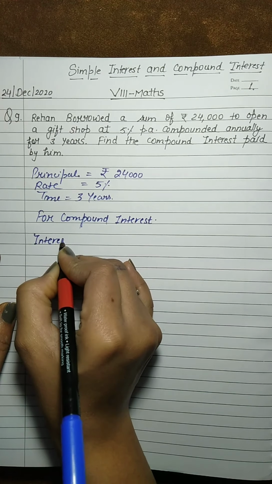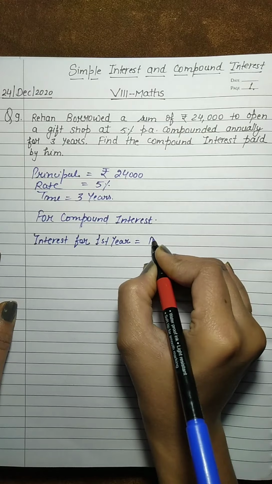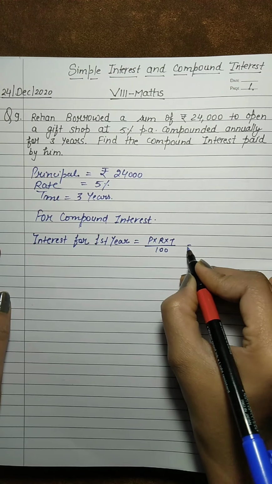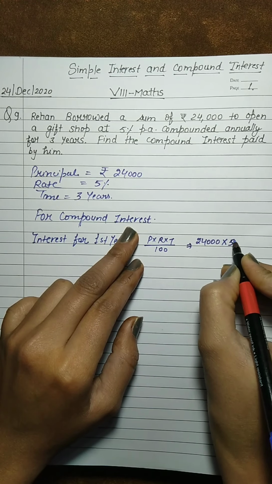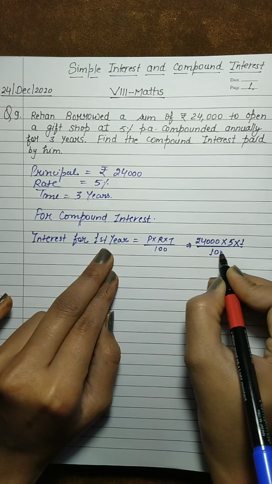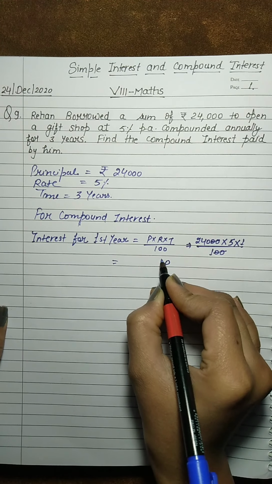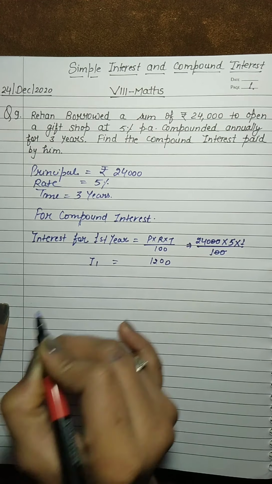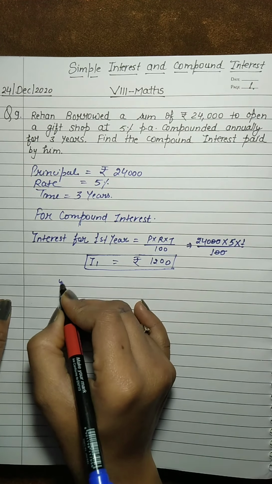Interest for first year, that will be P into R into T upon 100. Okay students, here we will put the value of these, that is 24,000, that is 5 and that is 1 because of 1 year, upon 100. Okay, so 2 0 cancel by this 2 0, so we have 0, 5 4 is 20 and 5 2 is 10, then 12. Okay, so that is the interest for first year, rupees 1200.